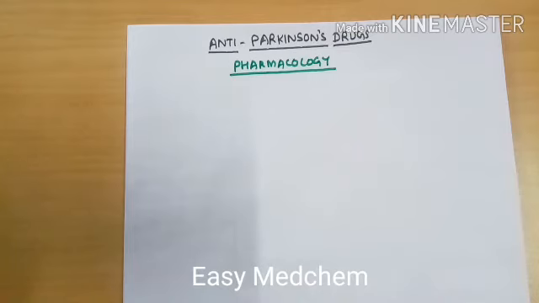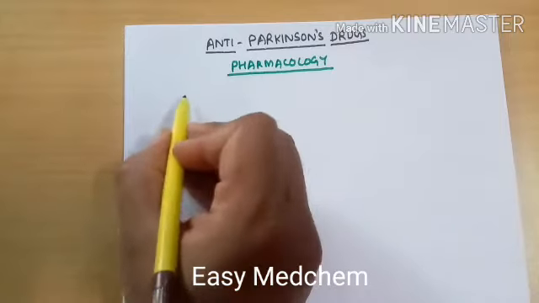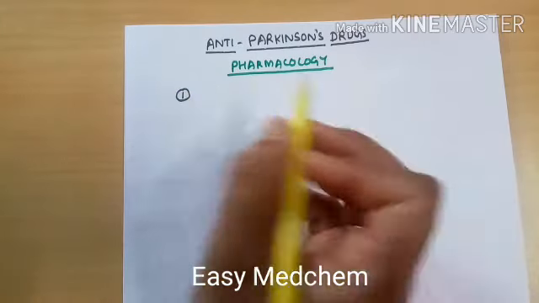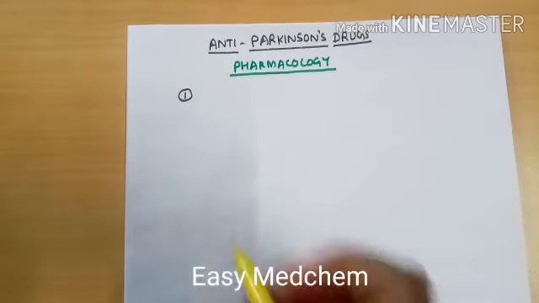Okay, so mainly I divided these drugs into six classes. The first line of drugs which we use is generally levodopa, carbidopa, and COMT inhibitors such as tolcapone or entacapone. The combination of those drugs is used.